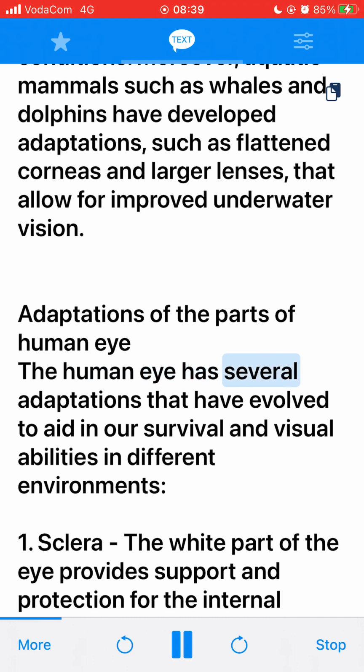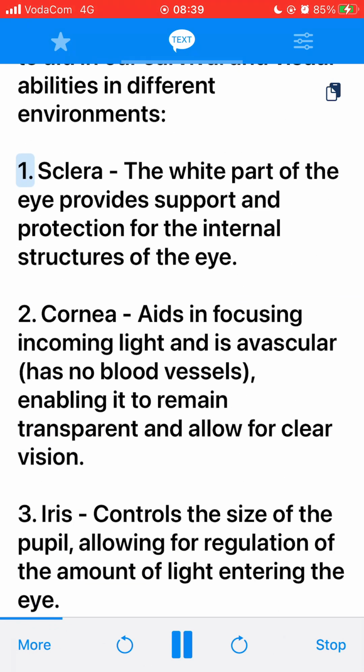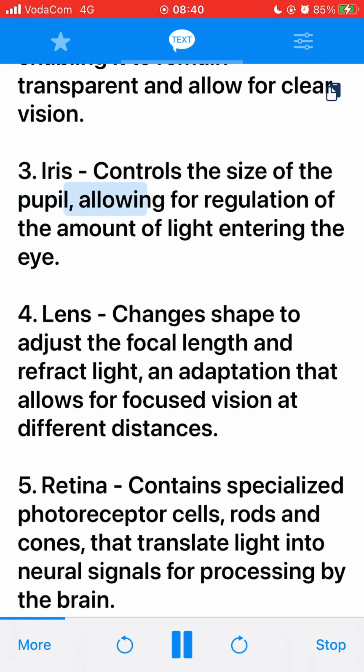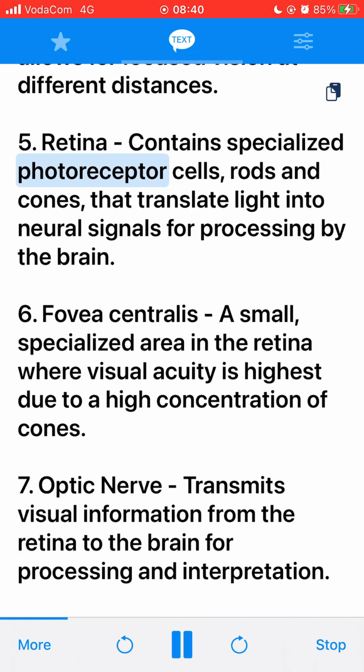The human eye has several adaptations that have evolved to aid in our survival and visual abilities in different environments. 1. The sclera, the white part of the eye, provides support and protection for the internal structures of the eye. 2. The cornea aids in focusing incoming light and is avascular, has no blood vessels, enabling it to remain transparent and allow for clear vision. 3. The iris controls the size of the pupil, allowing for regulation of the amount of light entering the eye. 4. The lens changes shape to adjust the focal length and refract light, an adaptation that allows for focused vision at different distances.